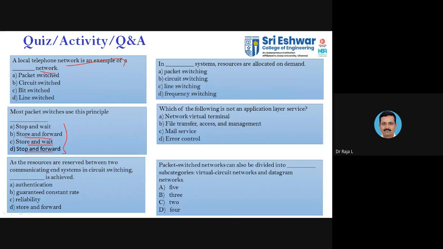As the resources are reserved between two communicating end systems in circuit switching, dash is achieved. So they are asking, in circuit switching, reserving the resources between two end systems, what are they going to achieve? Authentication, guaranteed constant rate, reliability, or store and forward? Which one will you achieve?